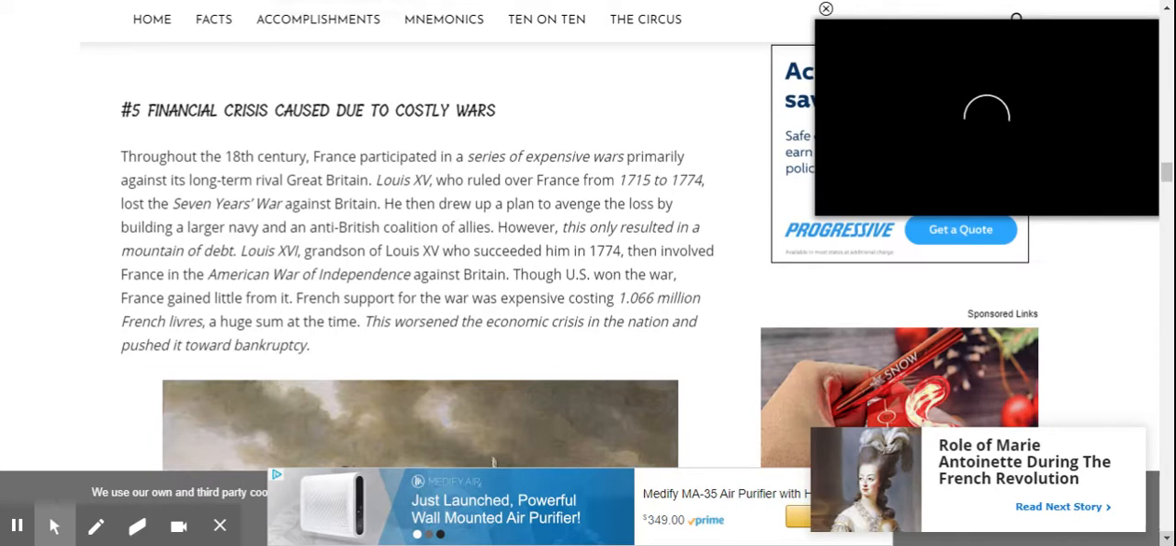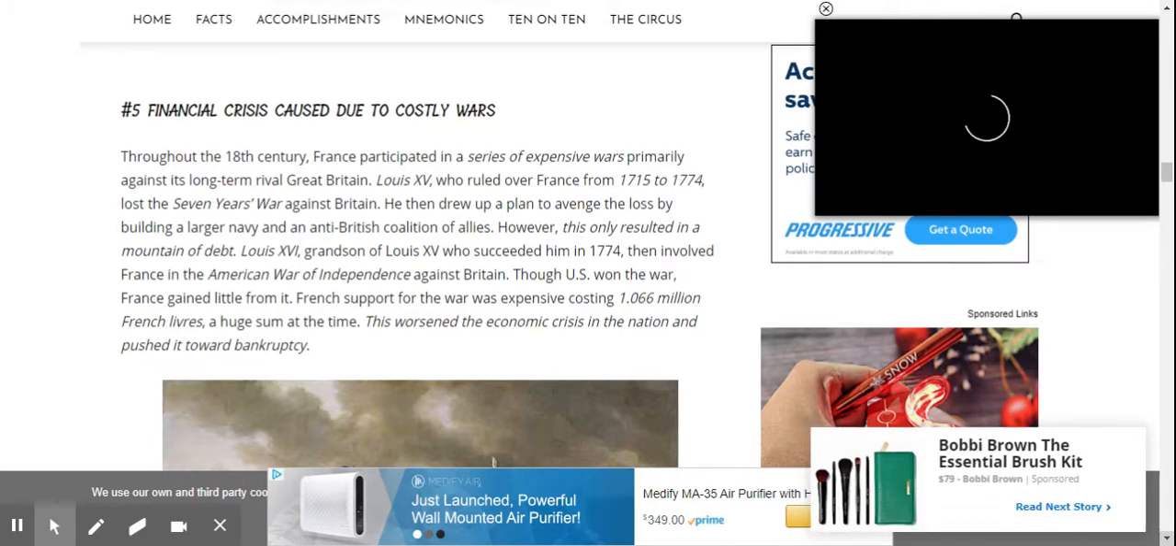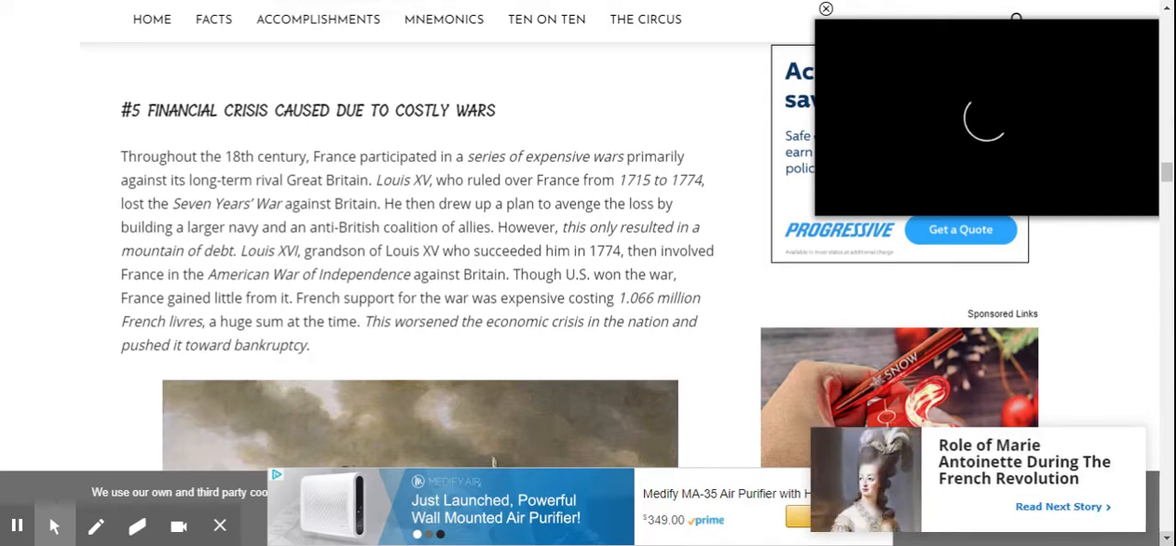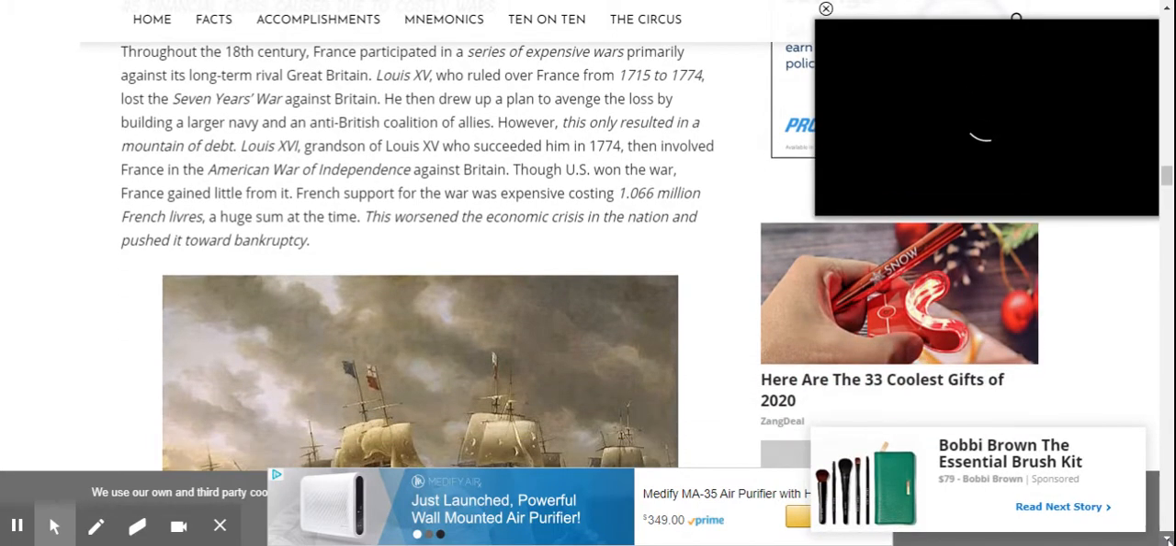Louis XVI, grandson of Louis XV, who succeeded him in 1774, then involved France in the American War of Independence against Britain. Though U.S. won the war, France gained little from it. French support for the war was expensive, costing 1.066 million French livres, a huge sum at the time. This worsened the economic crisis in the nation and pushed it toward bankruptcy.